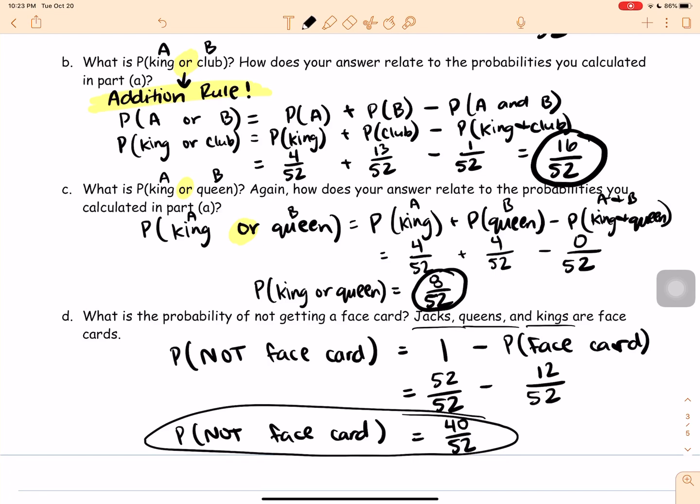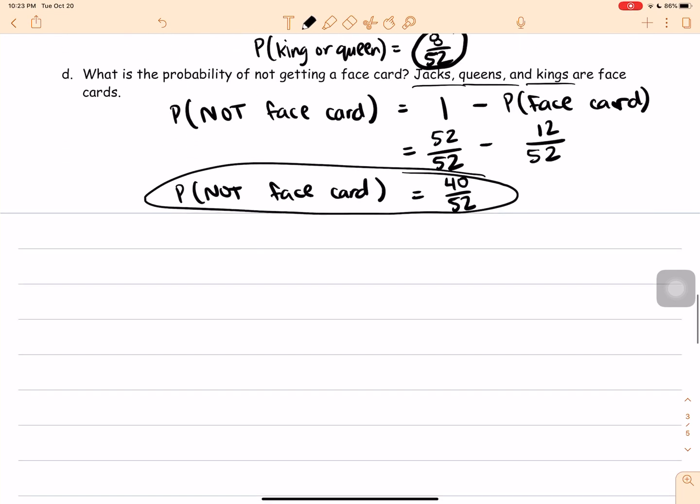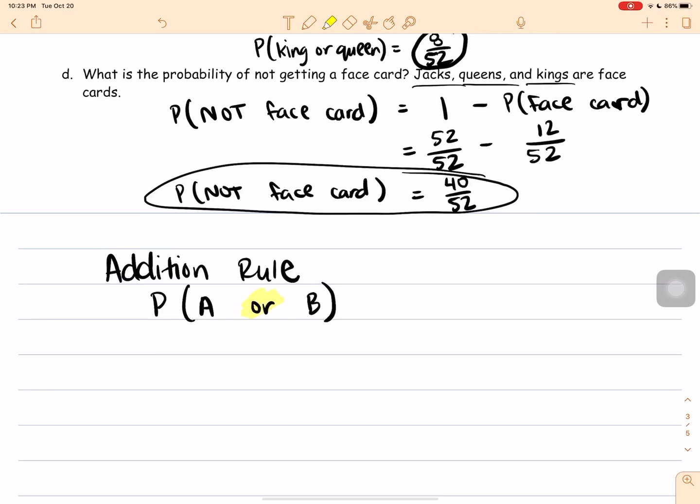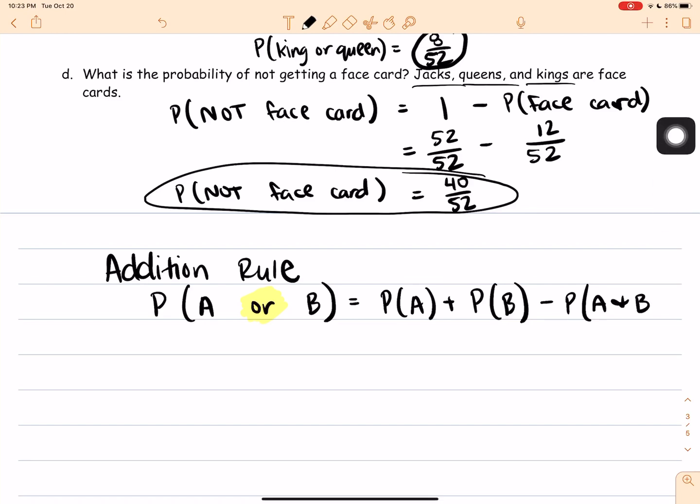Now, that's about it for us today. So just a little quick recap. Addition rule is so important here today. If we have the probability of some event A or some event B, remember that the or is really what you're looking for, the addition rule. This is equal to the probability of A plus the probability of B. And then we have to subtract out the probability that both of them are happening at the exact same time so that we are not double counting both of them happening. Because each one is already taken into account in these probabilities.